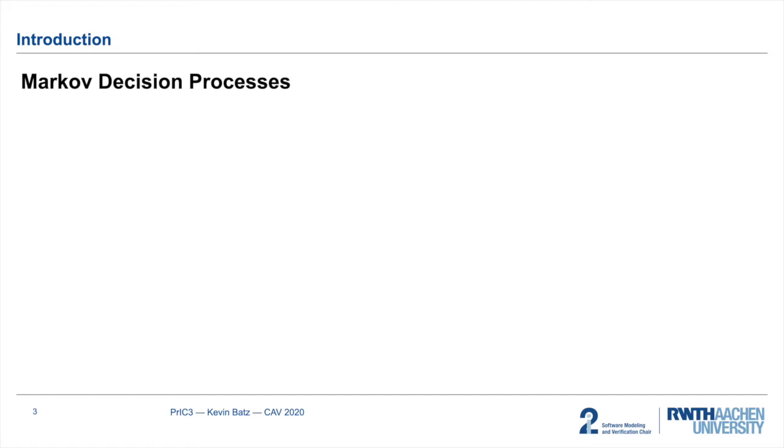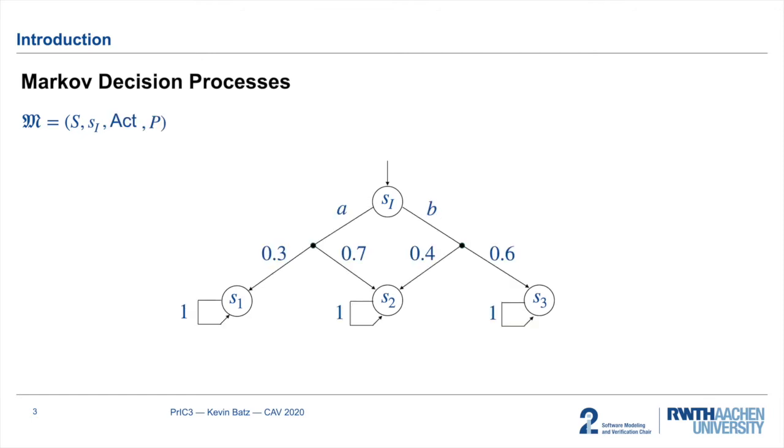What precisely is a Markov decision process? It combines non-deterministic and probabilistic behavior. So we have a finite set of states, we have an initial state, a set of actions, and a transition probability function that assigns to each state action pair a distribution over successor states.